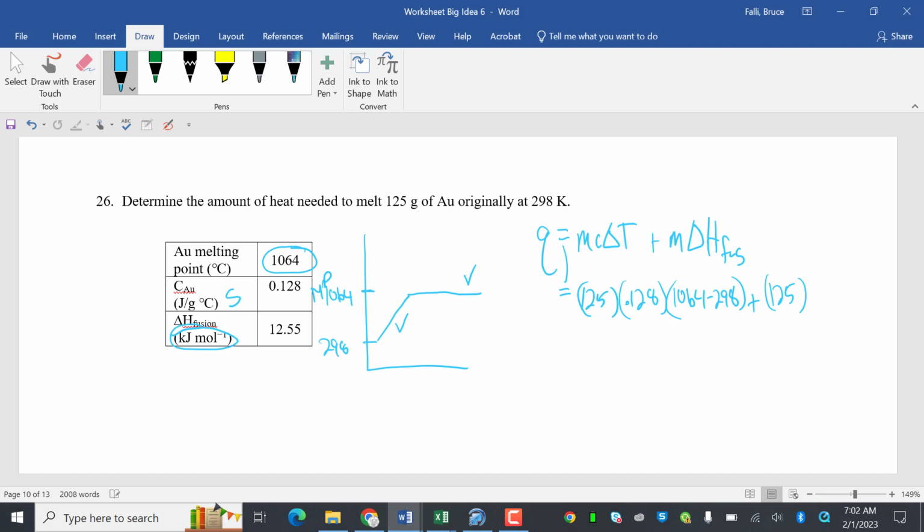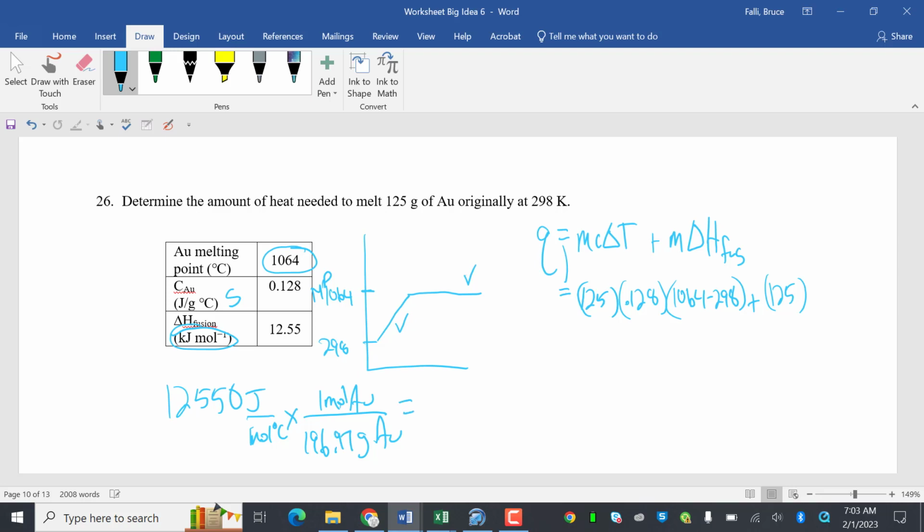Notice how this is kilojoules per mole. So that means it's 12.55 kilojoules per mole, or 12,550 joules per mole. And I got to change that to grams. So 1 mole of Au gives back my gold, and grams of Au give back my gold. And we just did, this is 196.97.